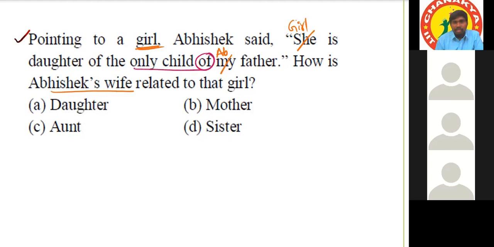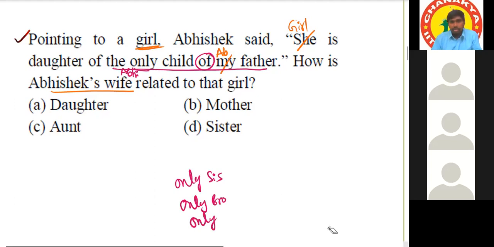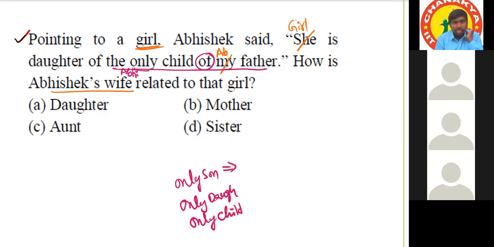Abhishek only. The only child of Abhishek's father is Abhishek only, right? See, only sister, only brother, only daughter, only son are different. Only child is different. Okay, tell me, only son can have sisters or not?